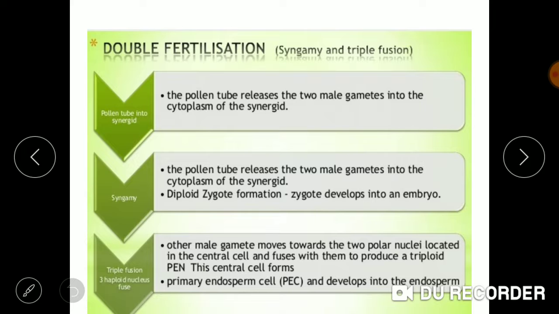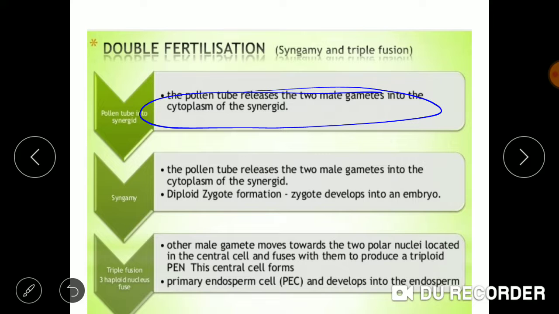The two male gametes released by the pollen grain have now reached the micropylar end of the embryo sac, and through the synergids they enter into the embryo sac, and the pollen tube releases these two male gametes into the synergids.